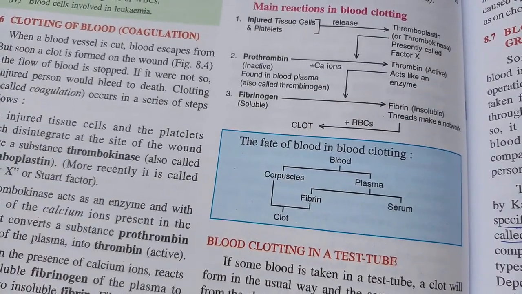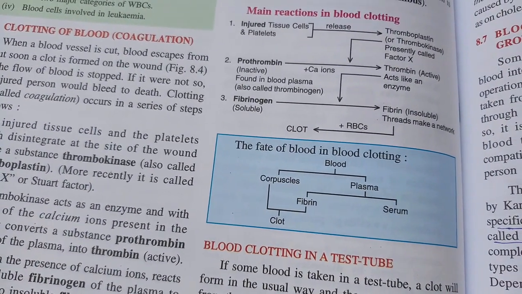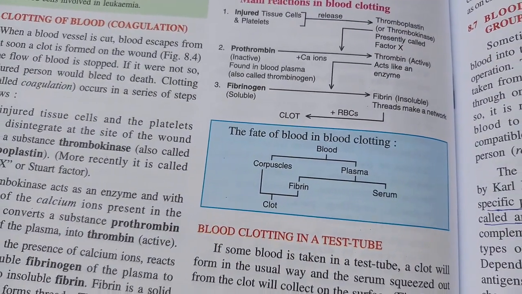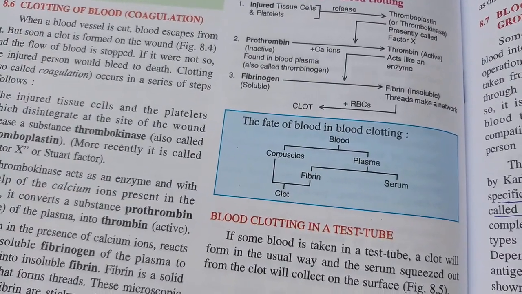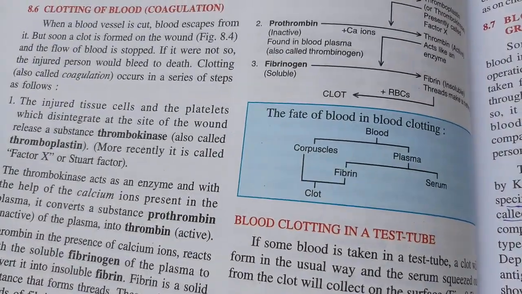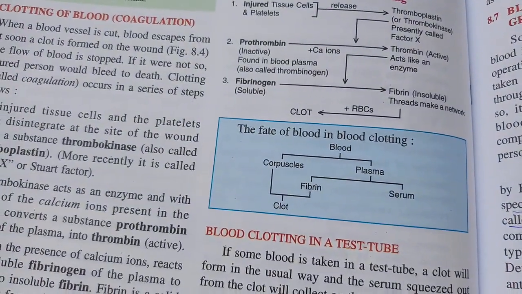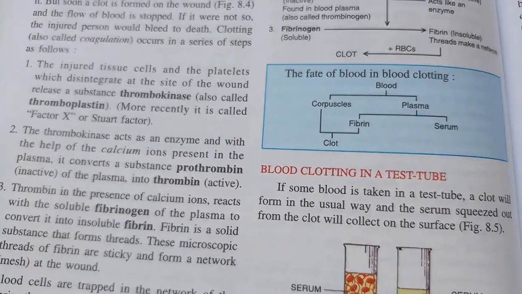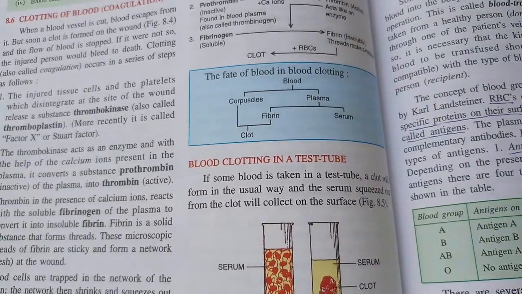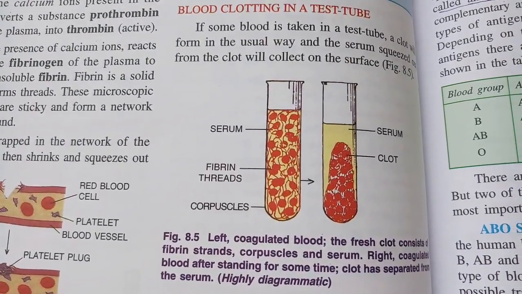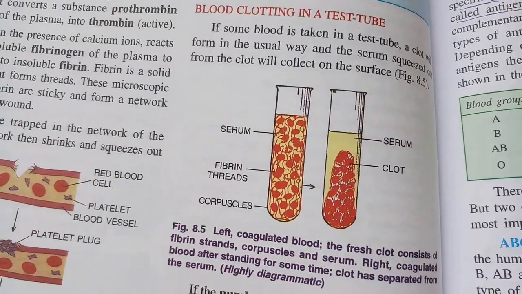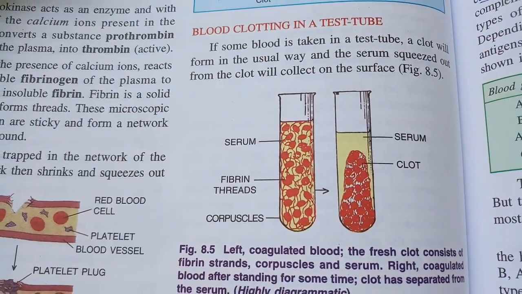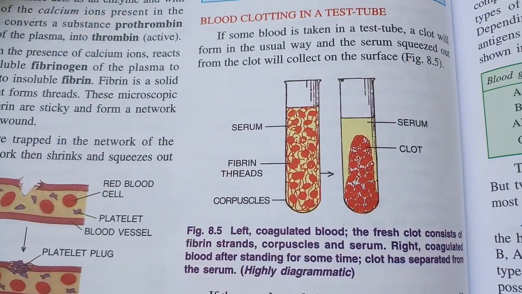And this thrombin acts on the fibrinogen, which turns into fibrin, an insoluble thread-like network, which stops the bleeding from the wound. This thread-like network slowly stops the bleeding. Right? Now, this you can see in the test tube also. If some blood is taken in a test tube, a clot will form in the usual way, and serum squeezed out from the clot will collect on the surface.